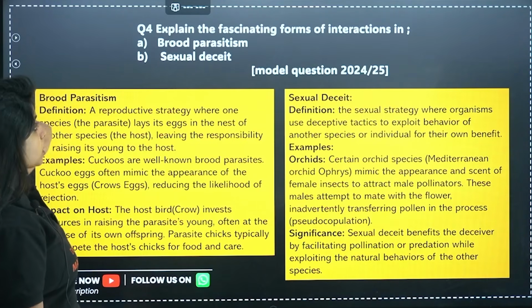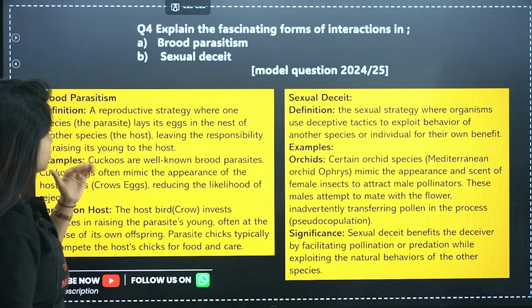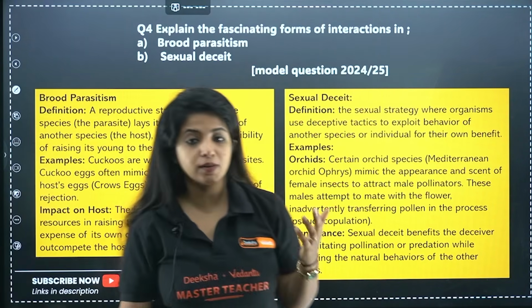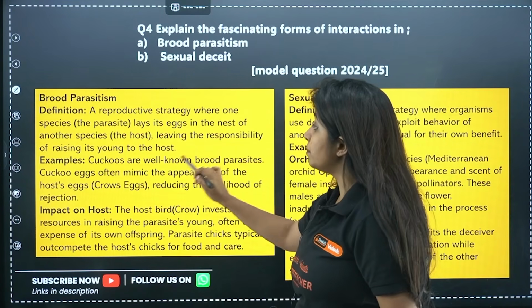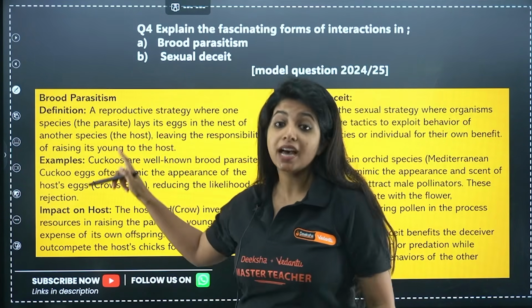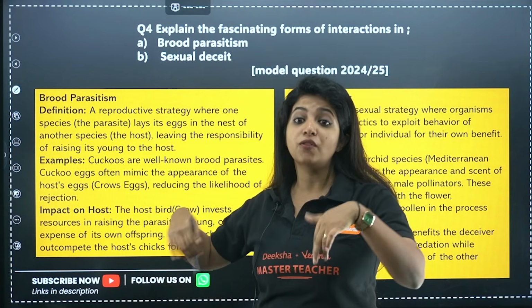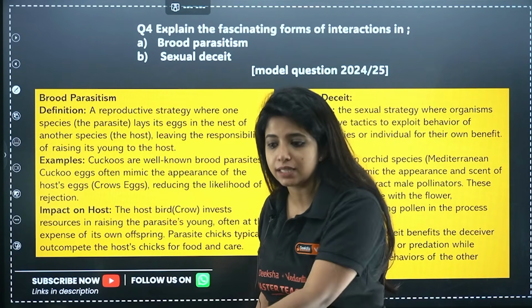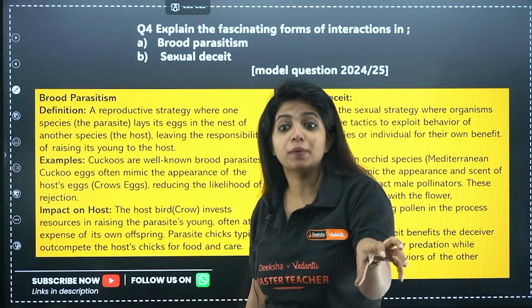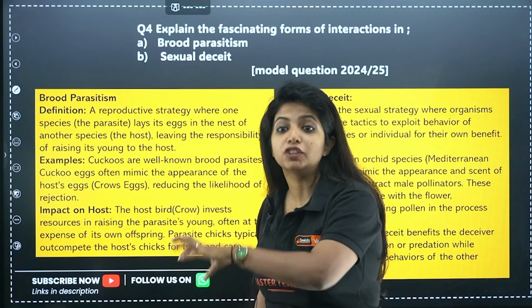Now, explain the fascinating forms of interaction in brood parasitism and sexual deceit. So I already told you in brood parasitism what is happening. Cuckoos are well-known brood parasites. Cuckoos' eggs often mimic the appearance of the host egg. Now this is an important question. Usually it comes: the host egg has evolved in a way such that it looks like cuckoo's egg. No, cuckoo comes and lays its egg over here. So the parasite has to make sure that its egg is resembling the host egg.